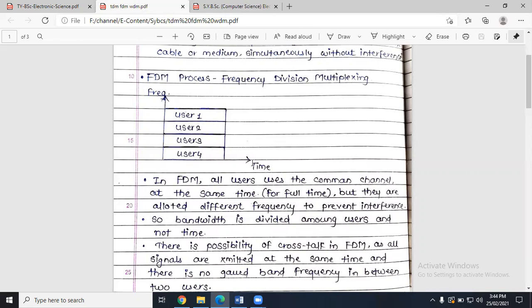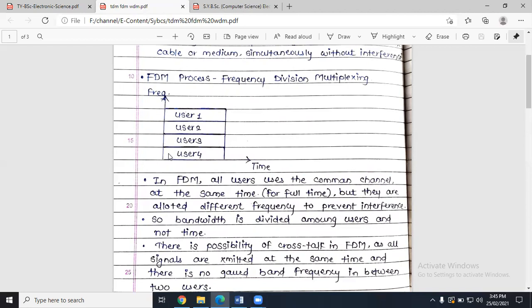This is the time axis, right? As you can see here, for none of the users is the time limited. Each and every one can use the time axis without any objection, right? User 1, user 2, user 3, or user 4, all of them can use this time for unlimited time, correct? But there is a frequency distribution. User 1 is allowed to use only this much of frequency, user 2 only this much, user 3 this frequency, and user 4 only this frequency.